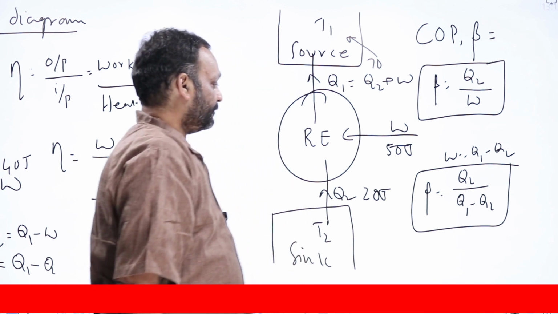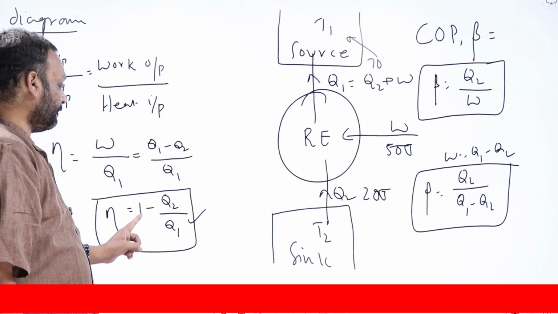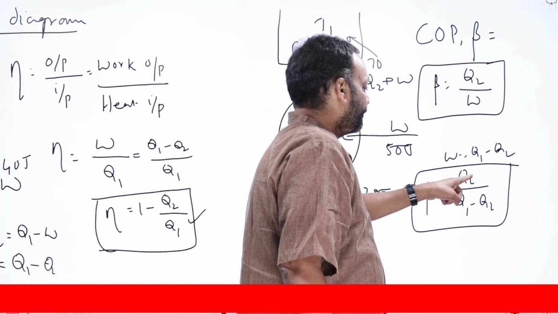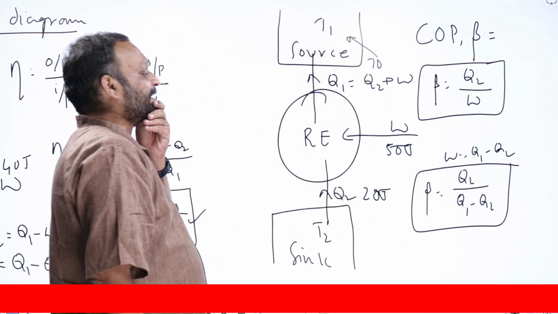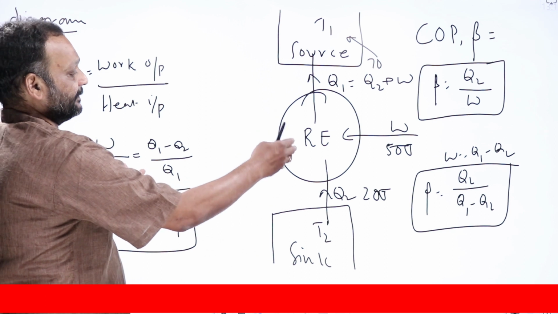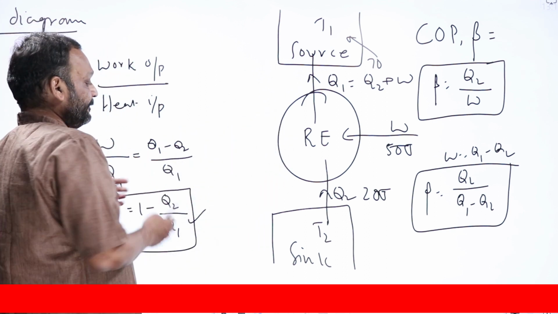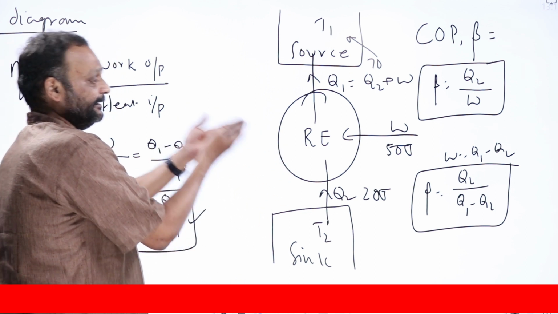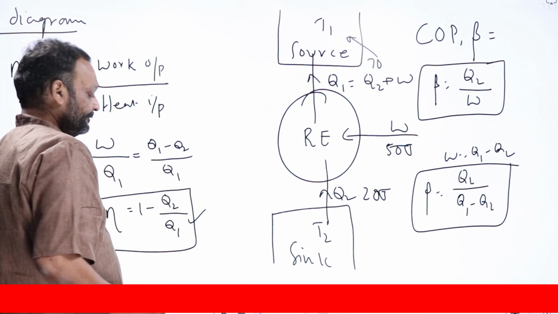Okay, so efficiency of a heat engine is Q1 minus Q2 by Q1, or 1 minus Q2 by Q1. Coefficient of performance of a refrigerator is Q2 by Q1 minus Q2. Okay, so far so good. Now what is the relation between Q1 and Q2? They'll ask, what is the relation between eta and beta? If eta is given in terms of beta, how do we write? Or if beta is given in terms of eta, how do we write? Means we have to find out the relation between eta and beta.